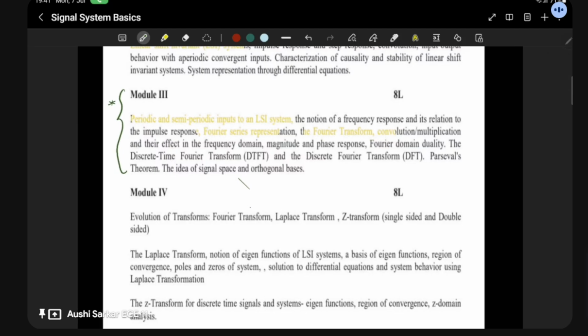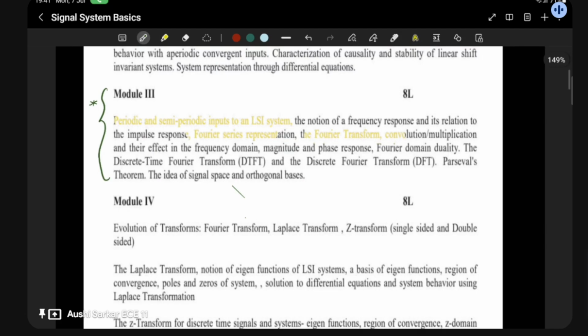When you go through this, you will have to learn Fourier series, Fourier transform, and their effects, completely the Fourier domain. Once you get this Fourier, it will be easier for you to learn the rest, because this is going to be the base of the whole syllabus: Fourier transformation, Laplace transformation, and Z transformation. So this module is going to be very important. Don't you dare skip at least module 3,